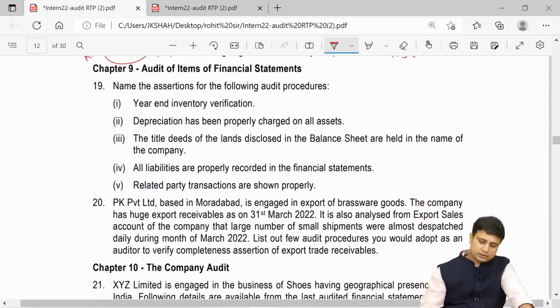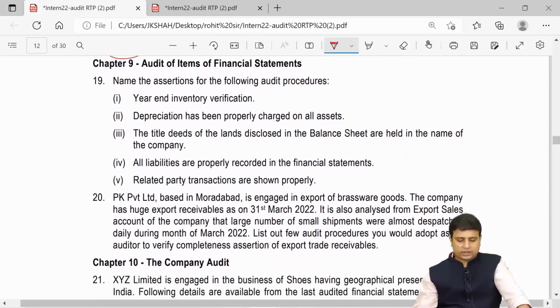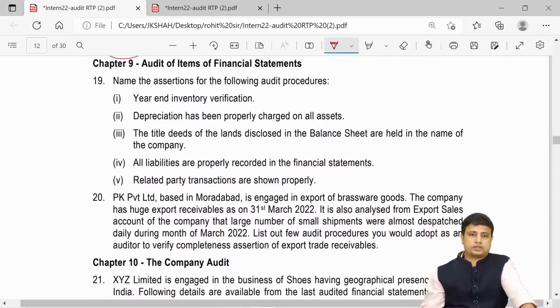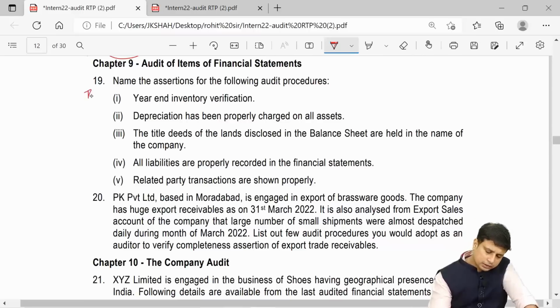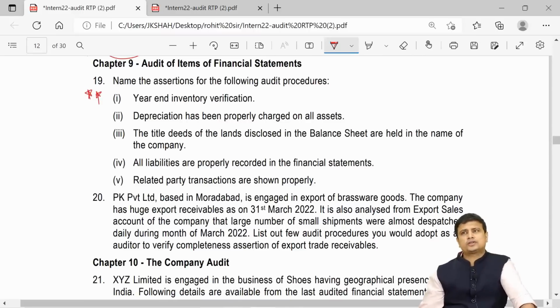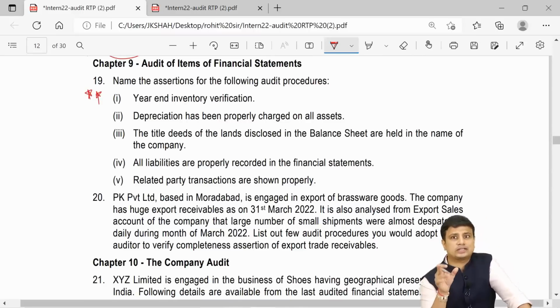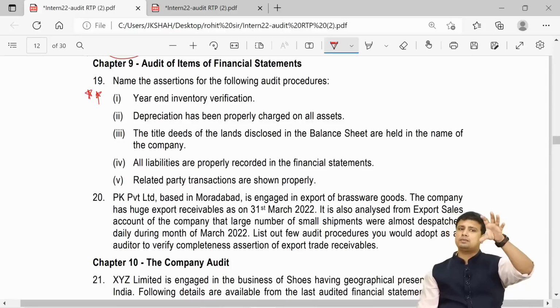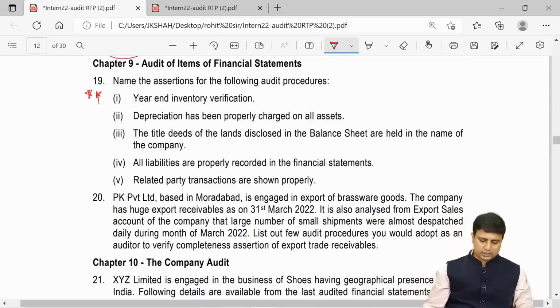Next, audit of items of financial statement. Now name the assertions for the following procedures. Now all you need to mention is the assertion. So mark this question as important because ICAI has been repeatedly asking such questions in RTP. So I'm expecting such questions to arise in your November 22 paper or the paper after November 22, that is May 23, but this is going to be an important and crucial discussion.